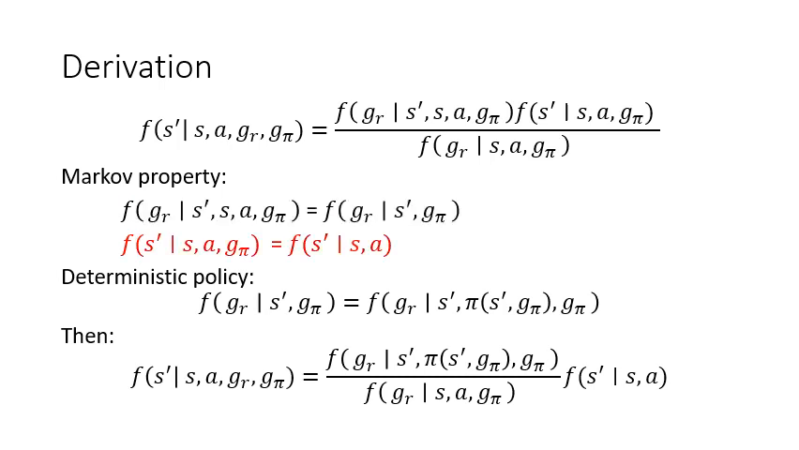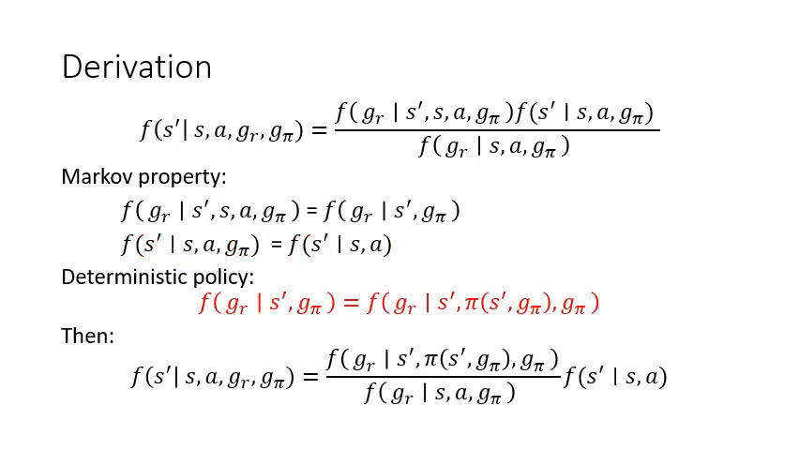Next, observe that unlike the reward goal, the policy goal is not sampled from the future trajectory of S. It's sampled at the start of each episode and does not change at training time. This means that it is independent of the state transition distribution, and the probability of S prime does not depend on it, but only upon S and A.